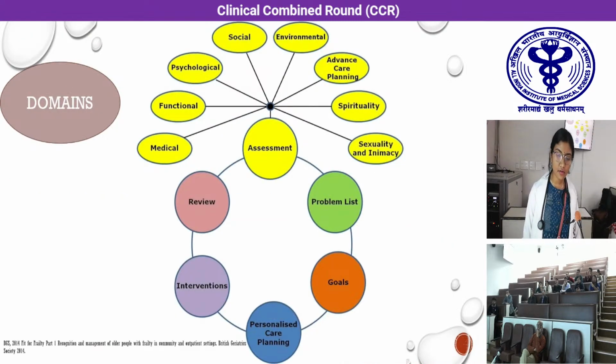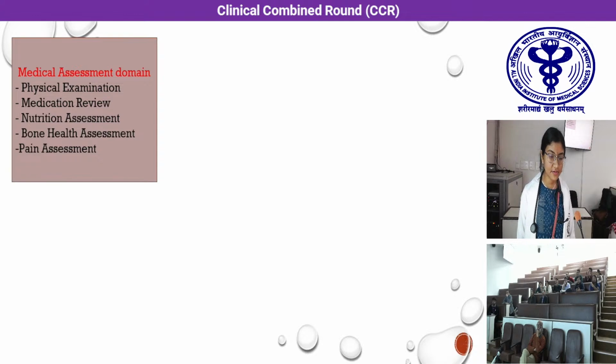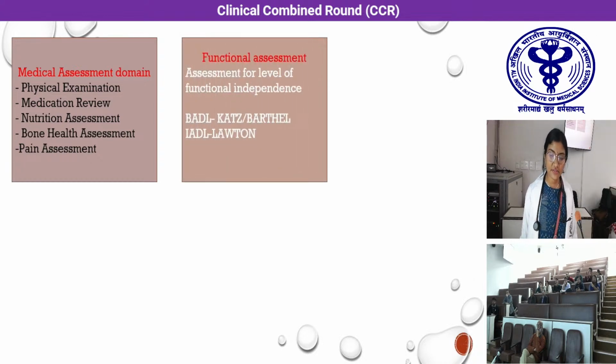Moving on to the domains of CGA. There's a medical domain, functional assessment, psychological assessment, environmental assessment, and advanced care planning. Amongst the medical assessment, we have physical examination, review of the medications, an in-detail nutritional assessment, bone health assessment, and pain assessment. Amongst functionality, we have certain components which can be used to assess the basic activities of daily living like the KATZ and the Barthel scale, and instrumental activities of daily living like the Lawton scale.